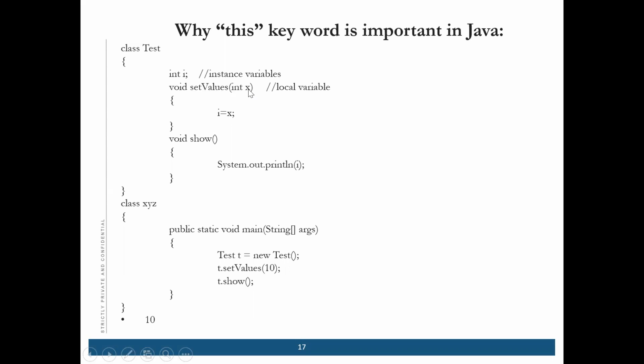Inside that we are passing one variable, initializing it, and displaying it in the show method. We have created one object, called this method, passing the value 10 and showing it, right?